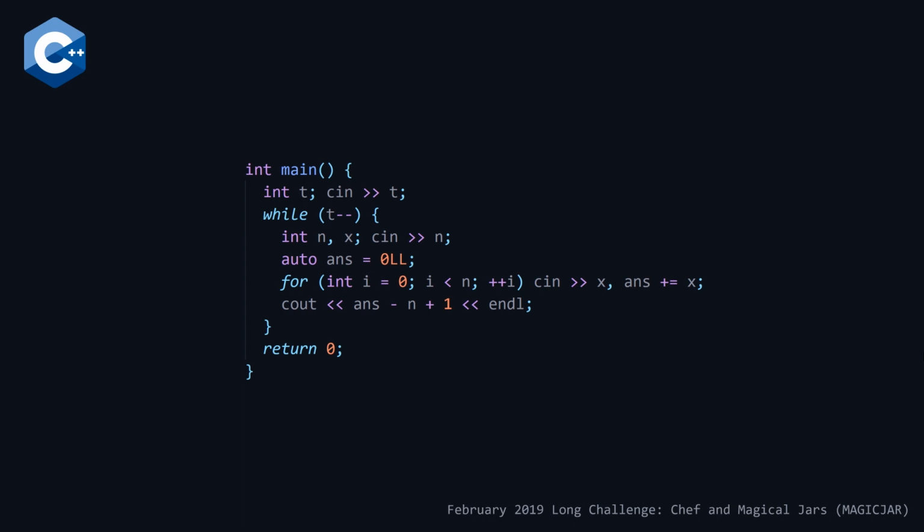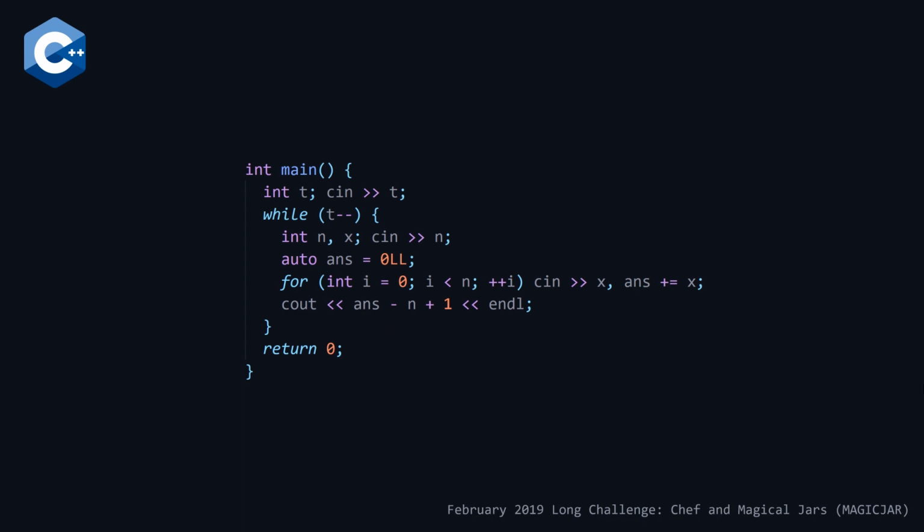So here's our C++ solution. You can see we're reading in T for our T test cases, then looping through each of our test cases, reading in N, the number of chefs, initializing a value, which is going to be a long called answer, and then we're going to loop through each of the values of the ingredients that each of the chefs require, read this into a local called x, plus equal that to our answer, and then once we finish this, output the answer minus n plus 1, and you're done.